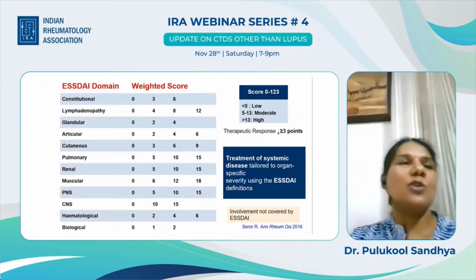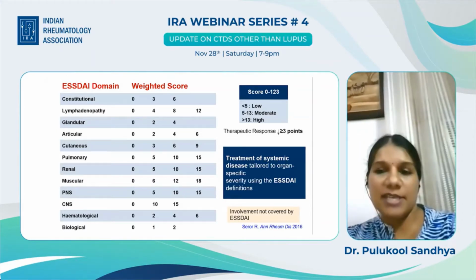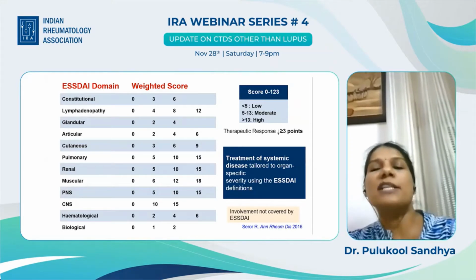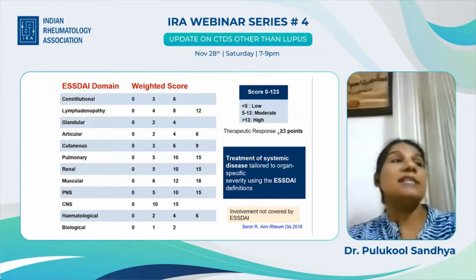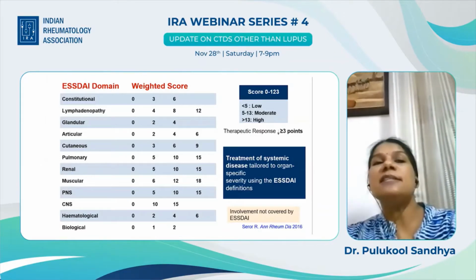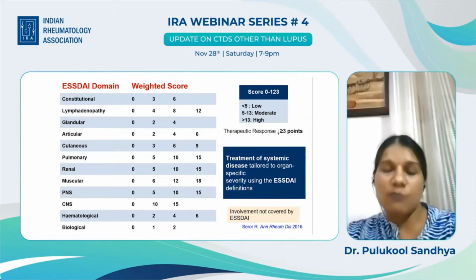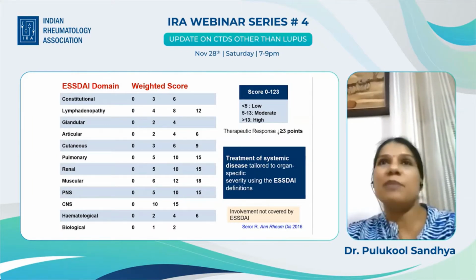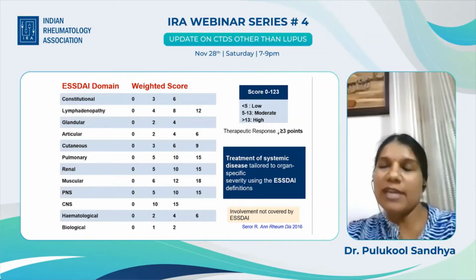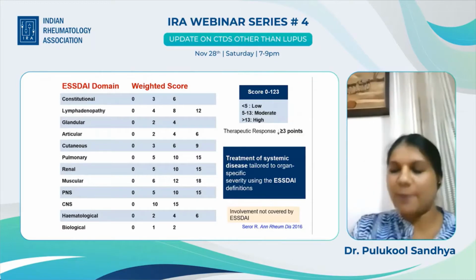Now, why we should know all these things about ESSDAI is that the latest EULAR recommendation suggests that treatment of systemic disease should be tailored to organ-specific severity using the ESSDAI definitions. At the same time, there are some other concerns. There are organ involvements which are not captured by ESSDAI. For example, pulmonary arterial hypertension, which is the next topic, autoimmune hepatitis and liver involvement, and protein losing enteropathy are not actually captured by ESSDAI.